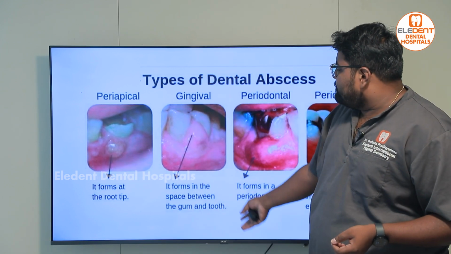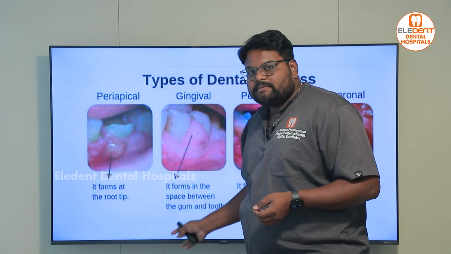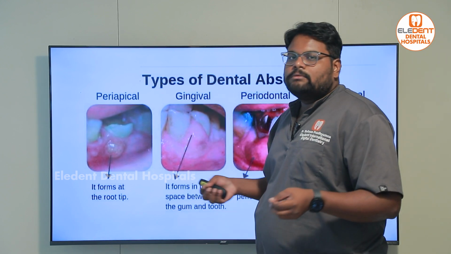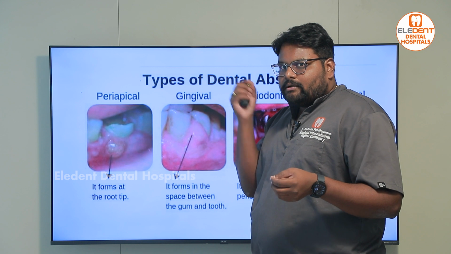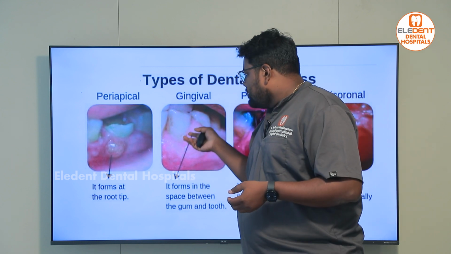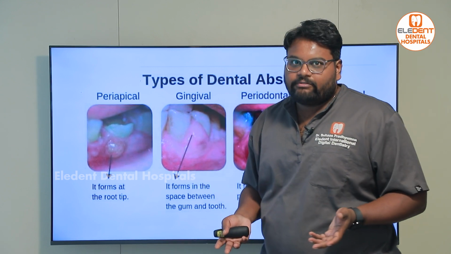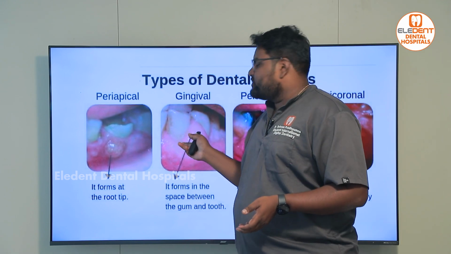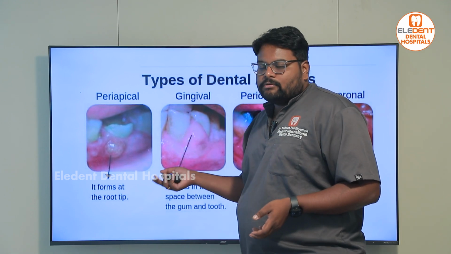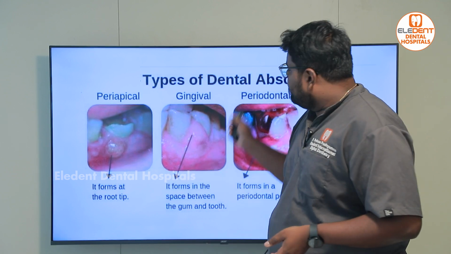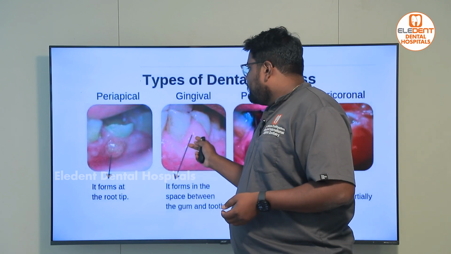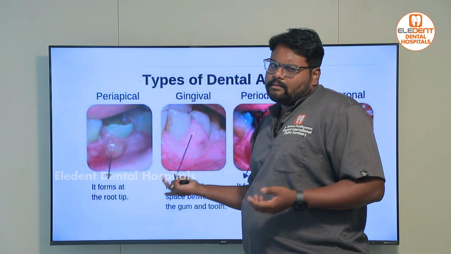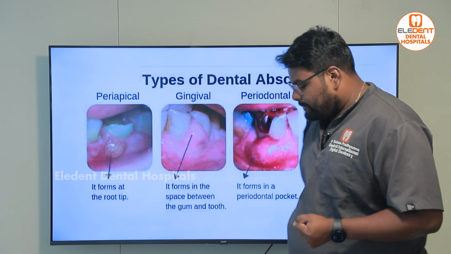So the next type is gingival abscess. This happens due to some kind of food getting stuck in between the gums and putrefying and getting decayed over time and developing into an infection, a gingival abscess. Again, root planing and cleaning, taking out the cause, will be the ideal option. Here there is no need for any root canal or anything.